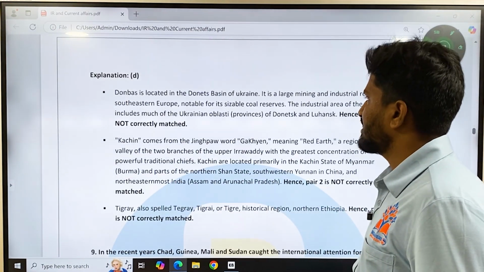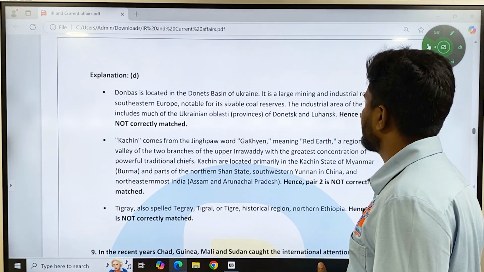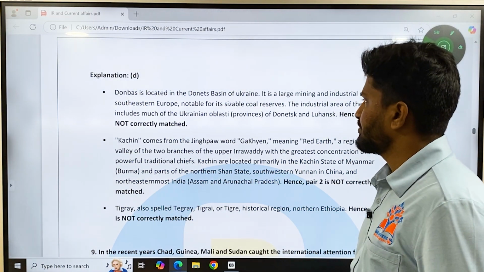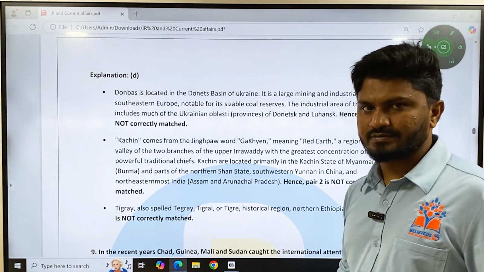Donbas is the Donetsk basin of Ukraine. It is a large mining industrial region of Southeast Europe. So the statement is not correct. It is present in Ukraine.